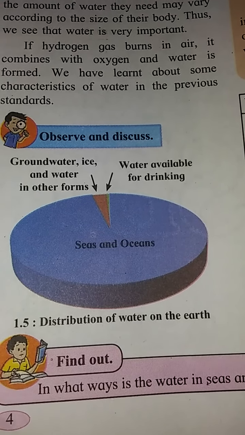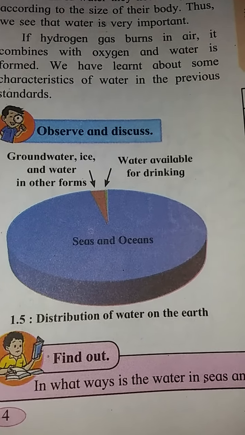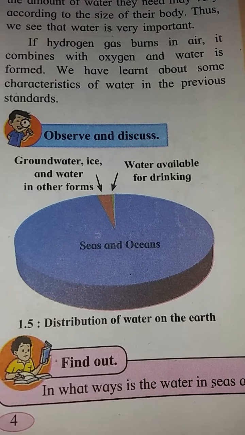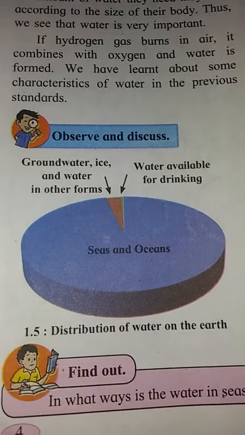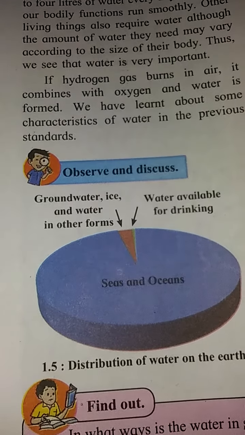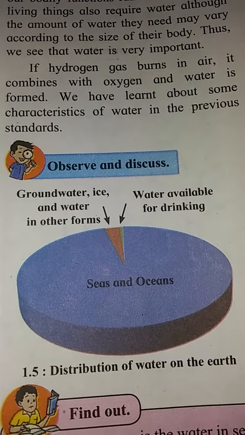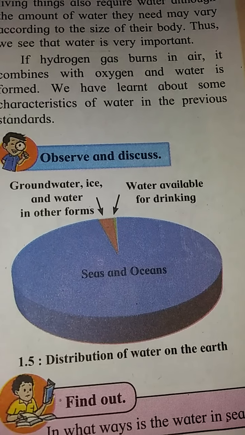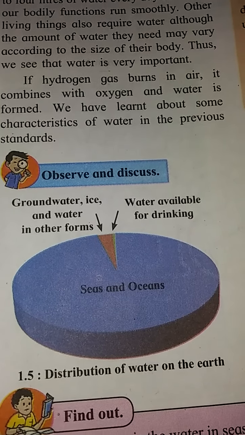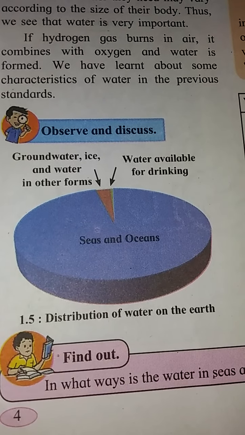Seas and oceans make up 97% of the water on this earth, while groundwater, ice and water in other forms is 2.7%, and water available for drinking, that is fresh water that we can use in our house, is only 0.3%. So we cannot use all the water on the earth because sea water is salty and some water is in the frozen state, that is, in the form of snow and ice.